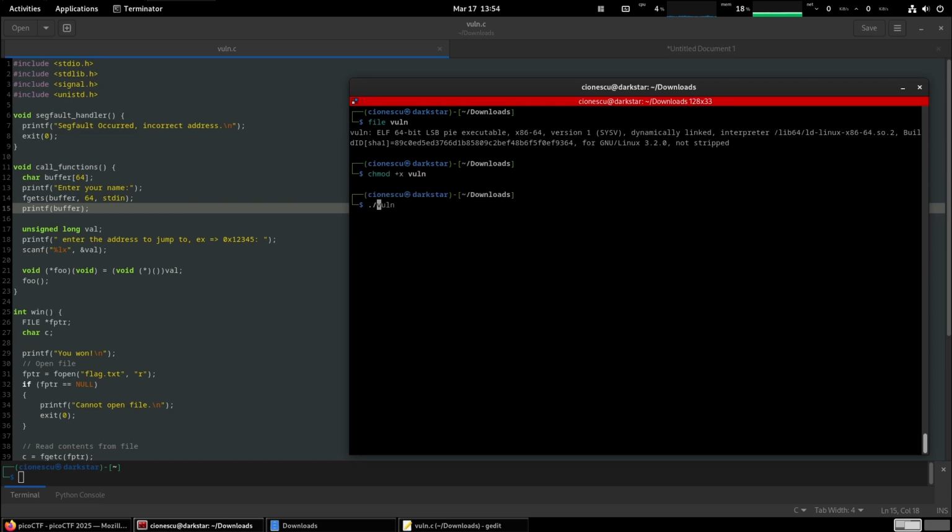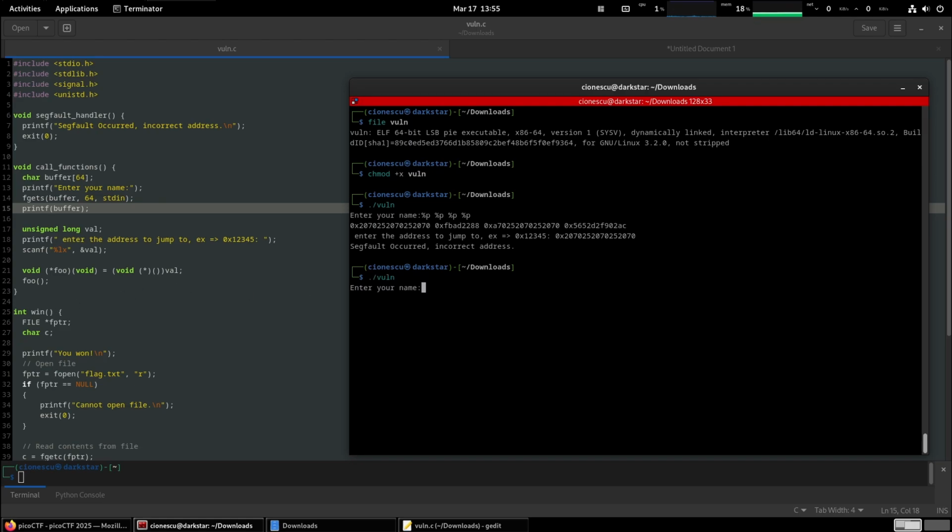So we made that executable, and now we've run the vulnerable program, and if we supply it, let's say 4 %p's, we would get 4 values from the stack, which may or may not be useful addresses, and then it would ask us for the address to jump to. And obviously we don't know the address, we're just going to give it a random address, and it segfaults as expected. So how do we get useful information, and how do we make it call win?